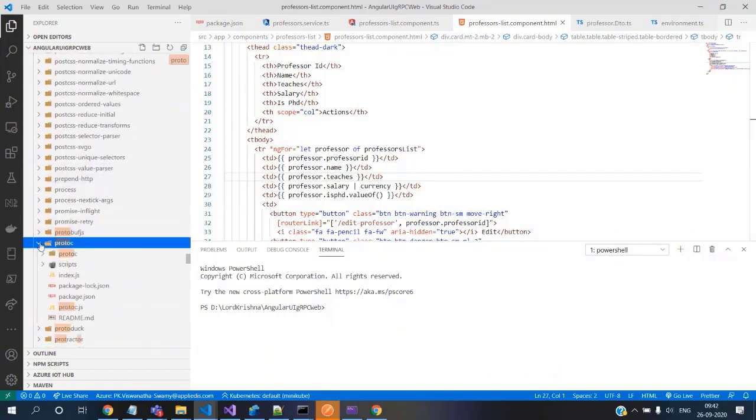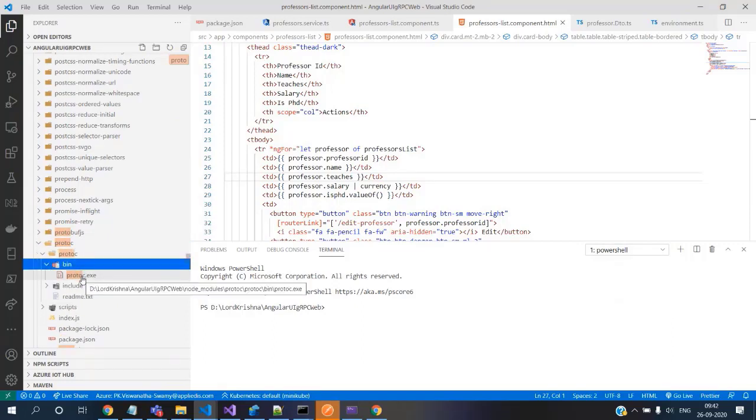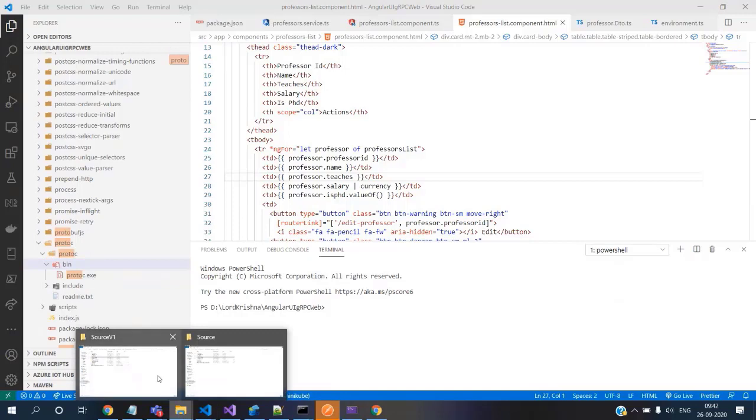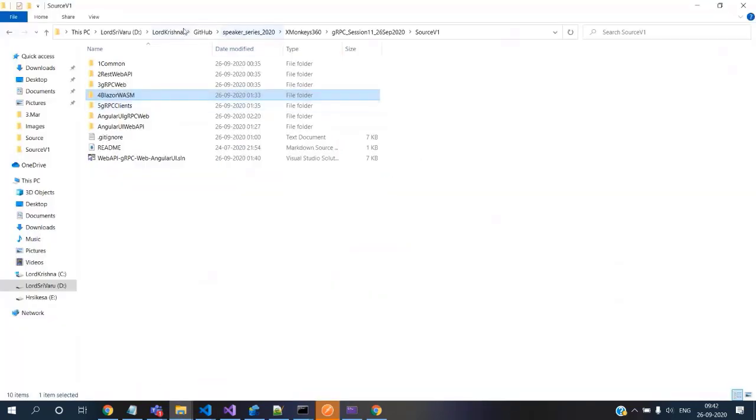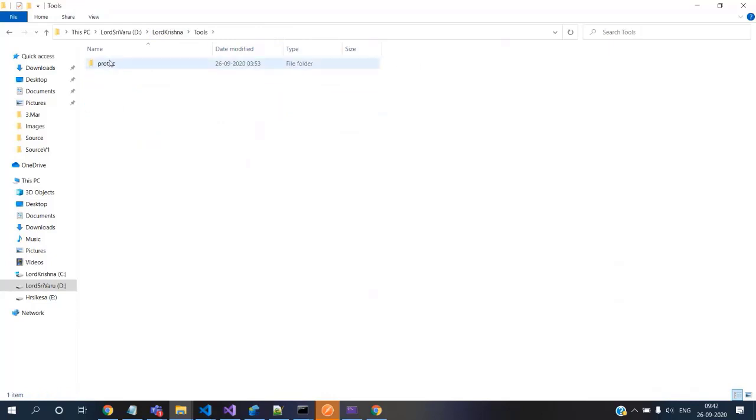See this, there are multiple ways. It's all a personal choice how you want to do it: whether you want to use Protoc as part of the NuGet package, you can do an npm install, or you can download the executable, which I have downloaded and dropped here in this Protoc folder.